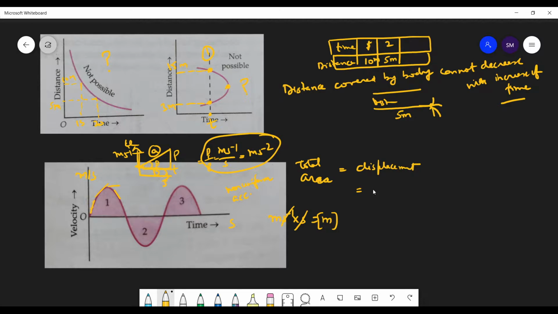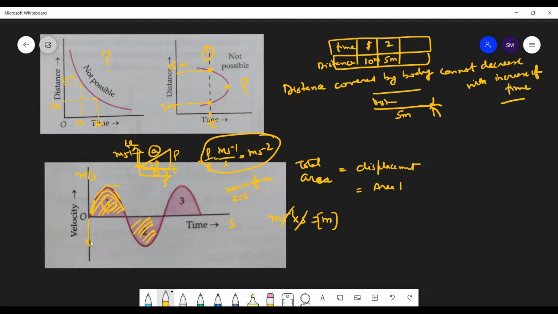Now tell me the displacement of this graph. Displacement will be area 1, this area, then area 2. Will area 2 be positive or negative?